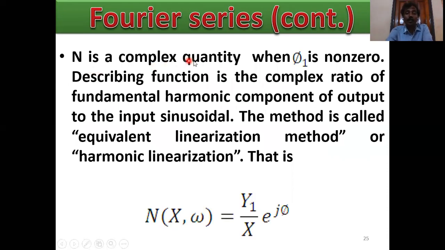N is a complex quantity when phi 1 is non-zero. The describing function is the complex ratio of the fundamental harmonic component of the output to the input sinusoid. Thus, the method is called the equivalent linearization method or harmonic linearization method. That is, N of x and omega equals y1 by x e to the power j phi. These are the properties.